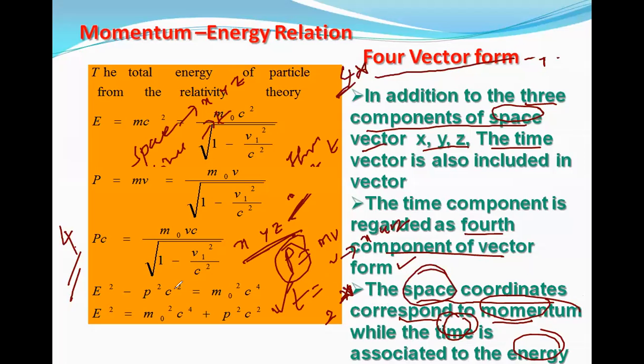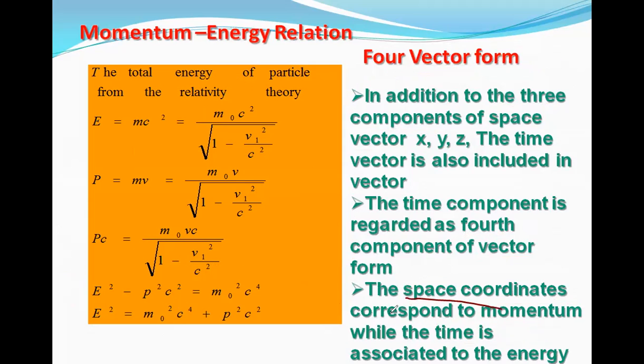What is energy? Tell me. Energy is definitely related to time. So how do we get it? In quantum mechanics, we are going to write d psi by dt. You don't know this yet; we will learn it in the final years. There is the Schrodinger equation, in which you have momentum and energy. We will learn that later, but now you should simply remember that space coordinates are related to momentum, and time is related to energy.